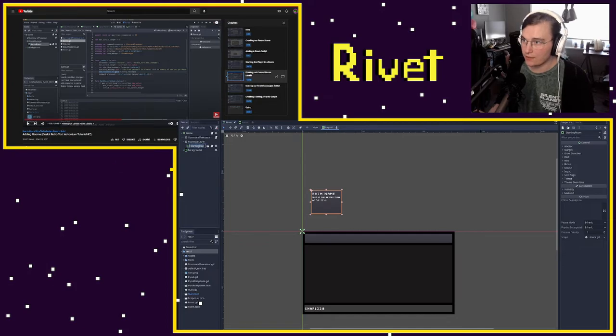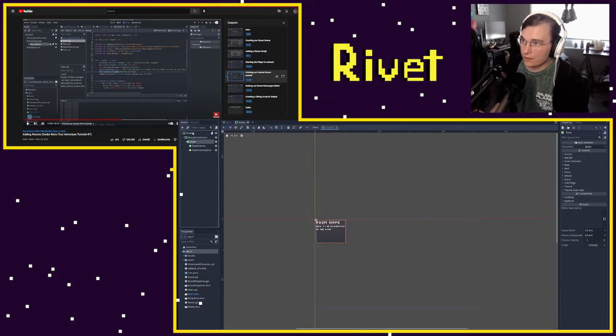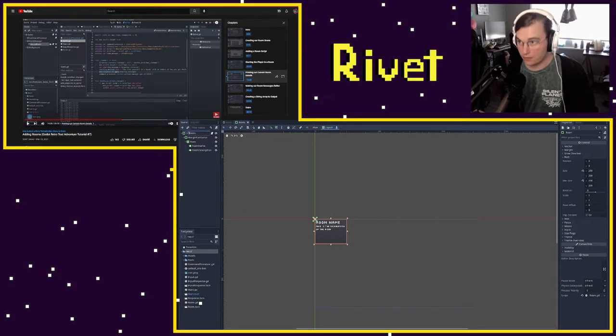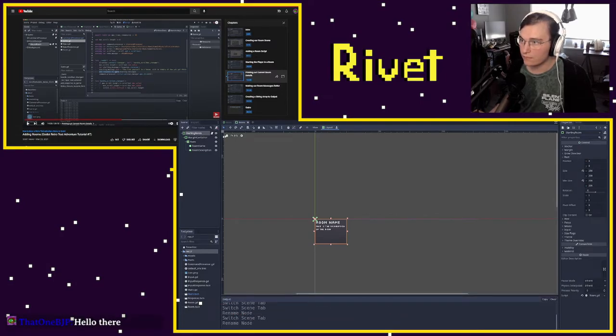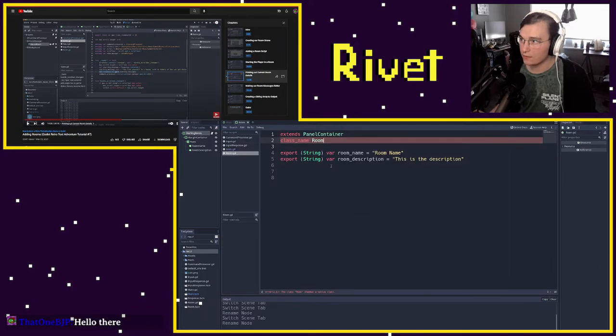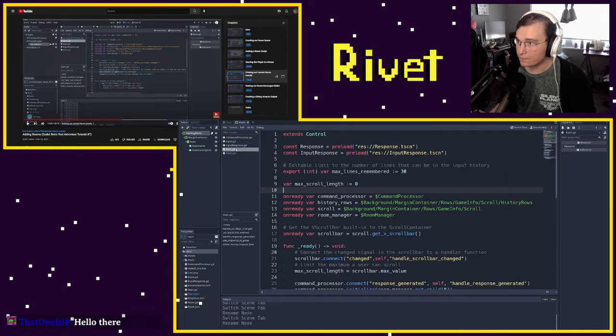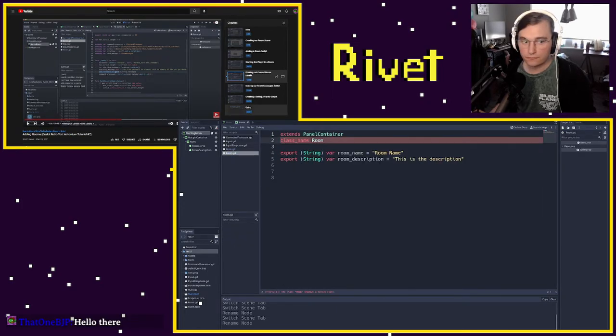I need to change this back to room. Save. Okay, cool. It's working now. So what I probably need to do is change the base to starting room. There we go. Is it still going to give me the problem? Yeah, it still is. I don't know what this means. Do I need to change the script too?